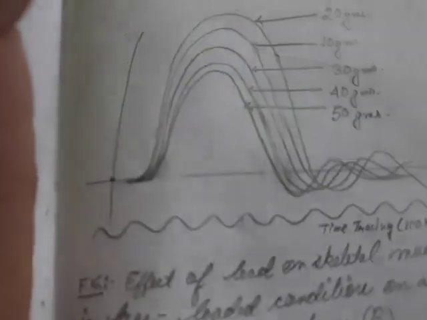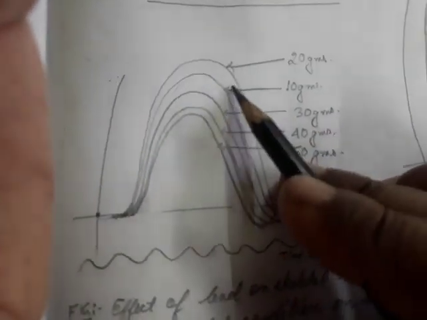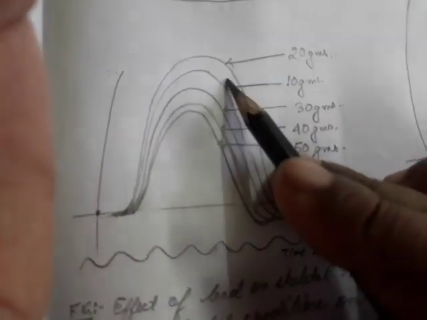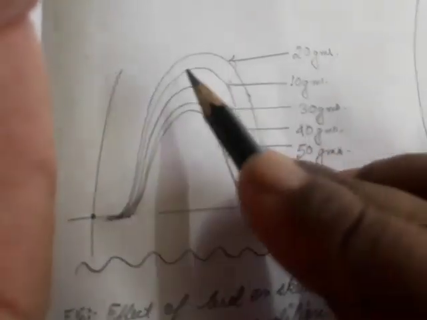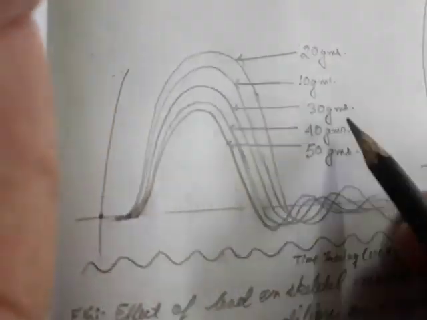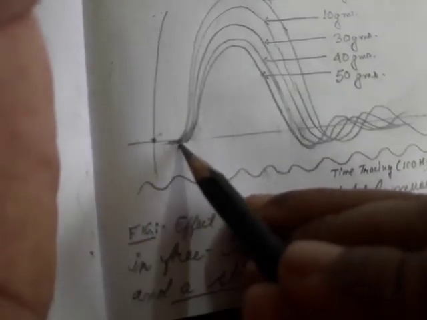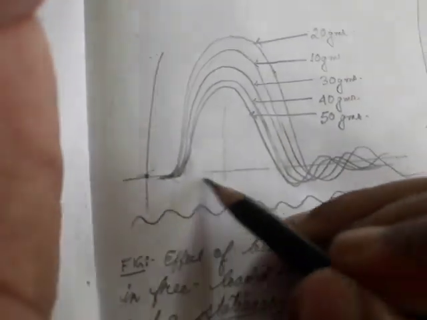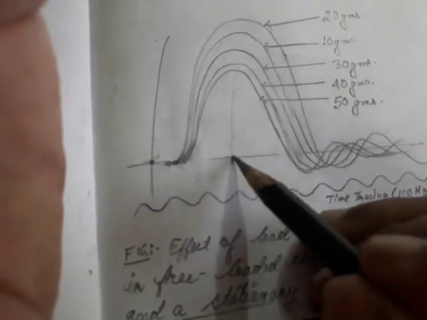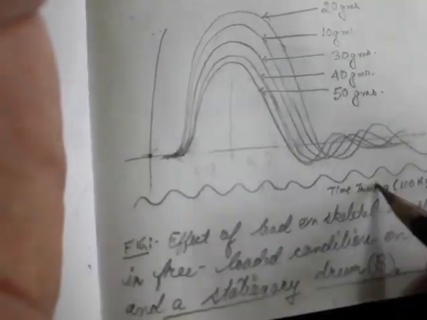For the first curve 10 gram it was like this, and for the next curve, that is for 20 gram, it rose up, and for 30, 40, 50 it gradually decreased. By this time we know that from this to this point it is the latent period, from this to this point this is the contraction period, this is the relaxation period, this is the time tracing. Okay, and these are the physiological curves.